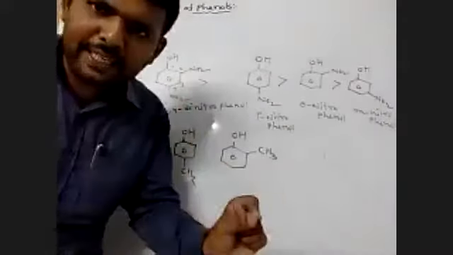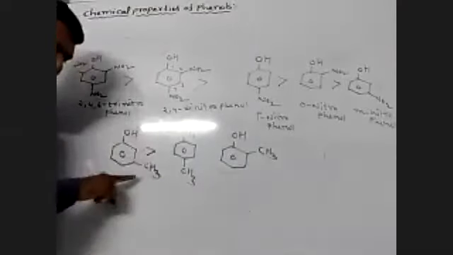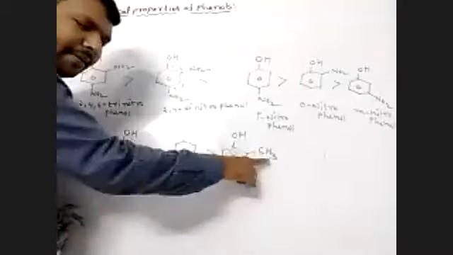Now these phenols contain electron releasing groups. The acidic nature of these phenols is less than that of phenol, but among them the meta position is more acidic than para, and the para position is more acidic than the ortho position.